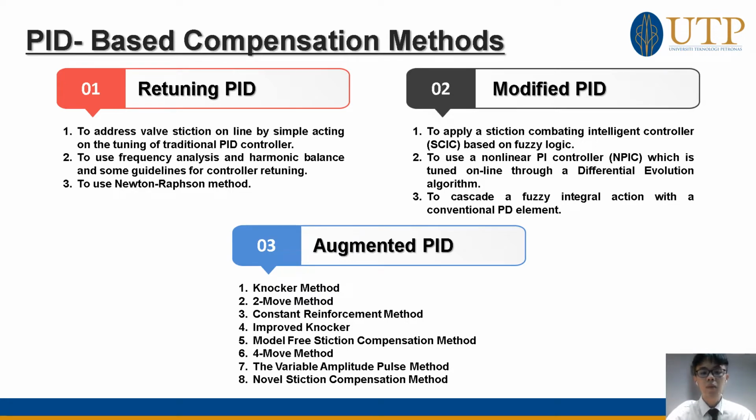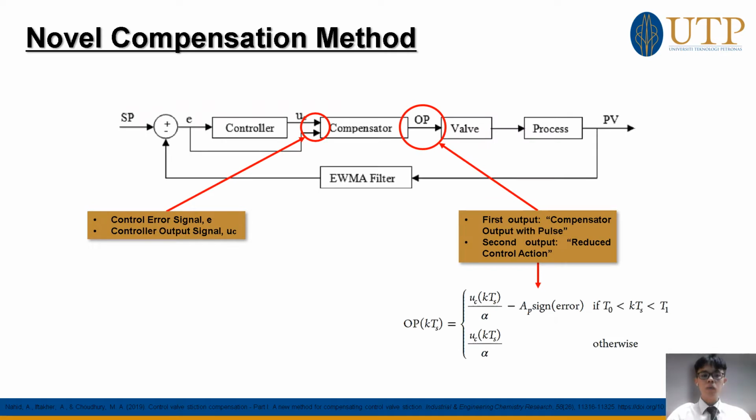Lastly, adding a compensator block to the PID controller, also known as augmented PID, will be another approach of the PID-based compensation methods. This method will be our main focus today since it can guarantee the disturbance rejections and set point tracking in the control loop and remove the impact from the sticky valve. There are 8 different types of methods and the comparisons will be made among them. Moving on, we will discuss the mechanism of the novel compensation method, which is the most recent augmented PID-based compensation method.